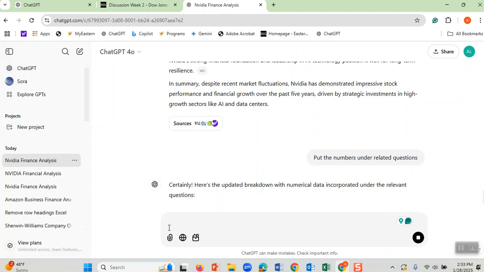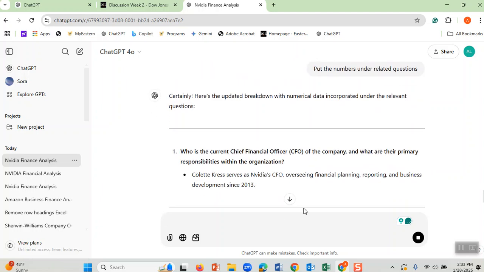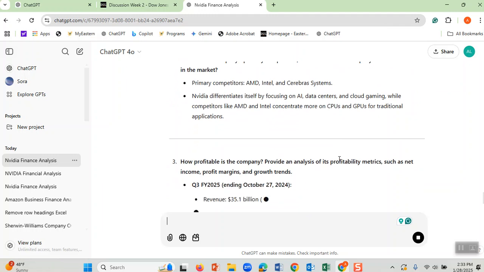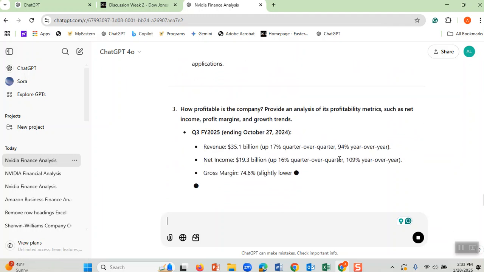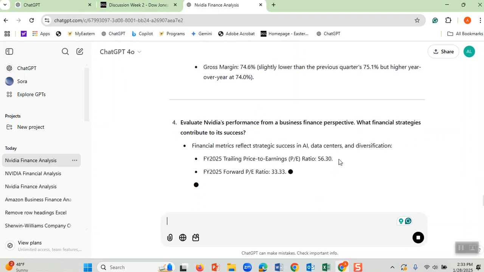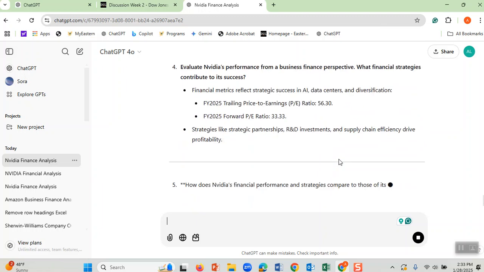Okay, I want this to take this and put it right where these numbers belong, and it is doing everything that I am instructing it to do. That way I can post it on the discussion board for students to see.